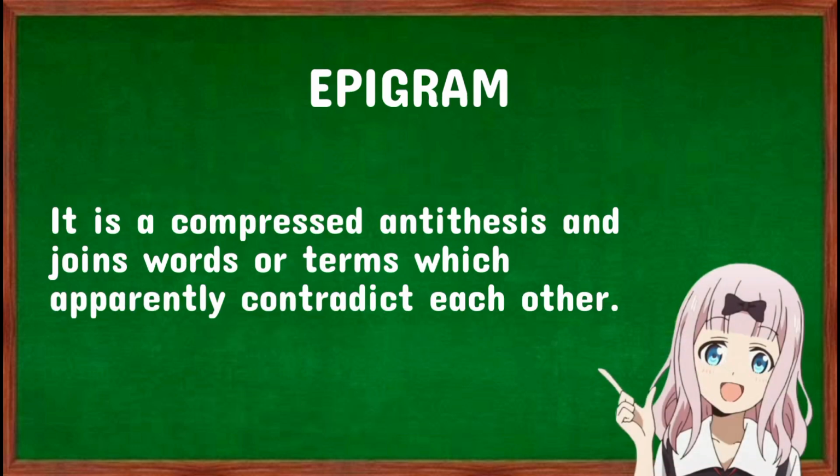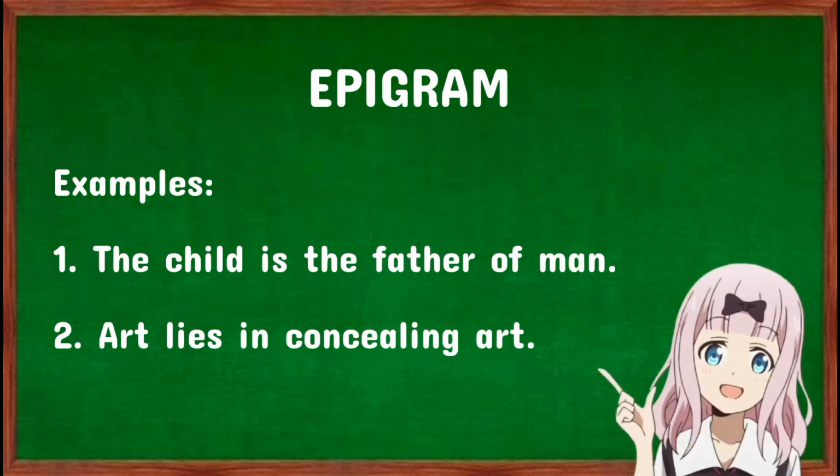Epigram. It is a compressed antithesis and joins words or terms which apparently contradict each other. Here are some examples. The child is the father of man, and art lies in concealing art.